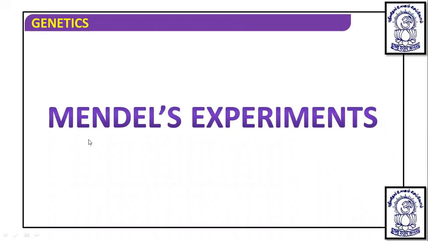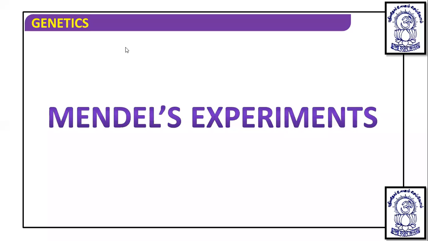Gregor John Mendel was born on 22nd July 1822.